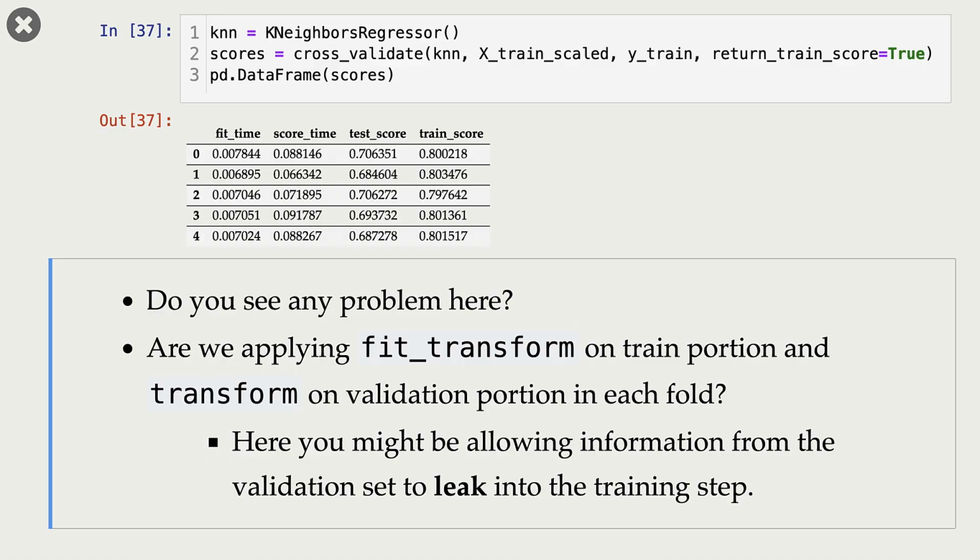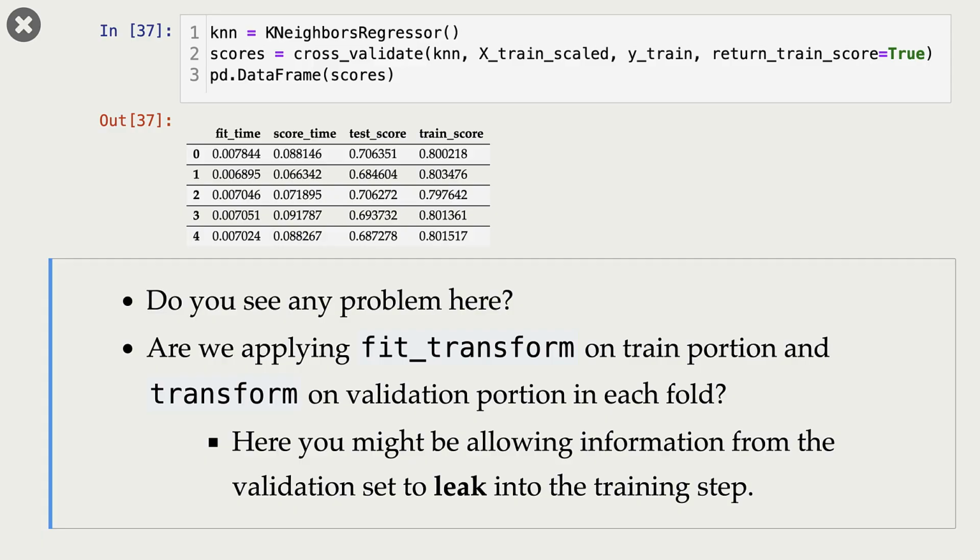Before, we said that when we are using transformers, we should be calling fit on training data only and transform on the test data. So we should call fit_transform or fit on the training data and only transform on the test data. Are we doing that here when we carry out cross-validation? We are not really doing that, right?